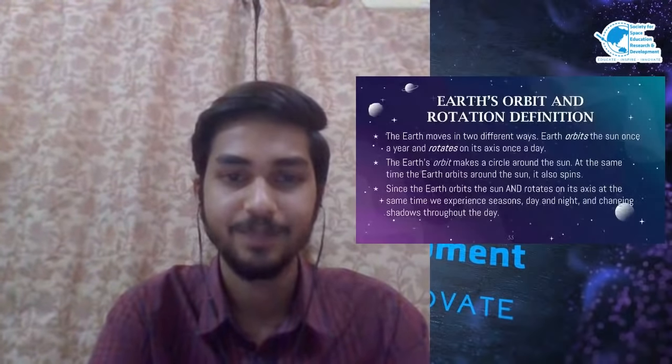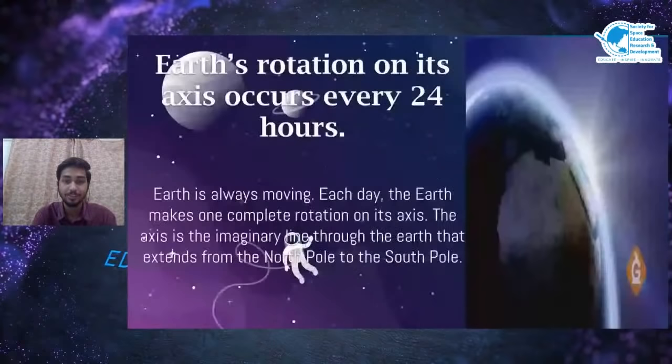So let's move on to Earth's orbit and rotation. Earth's rotation causes observational patterns like night and day. When the Earth rotates around its axis, it causes day and night to happen. Have you wondered why after 12 hours we see daylight and after that it suddenly gets dark? It is due to the Earth's rotation. The light from the sun shines on half of the earth at any given time.